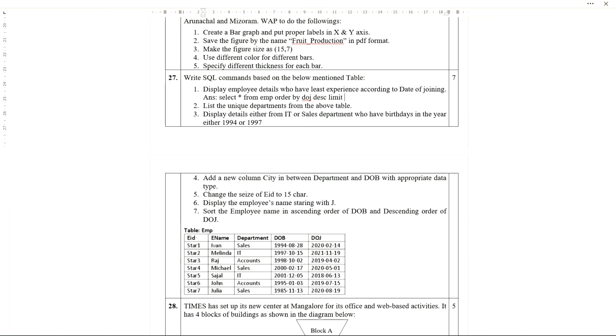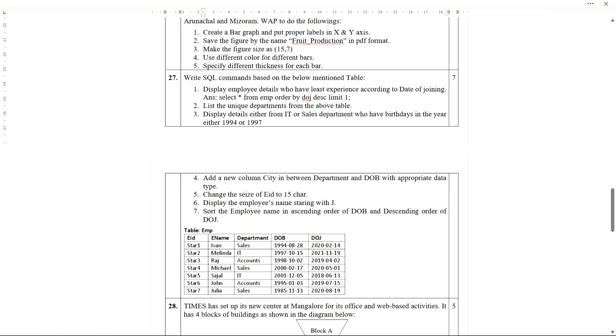Limit 1. So select star from employees. We are sorting the values in descending order of DOJ. That means the latest one, 2021, will come first, and we are using limit 1. Limit 1 means only the first row will be displayed.